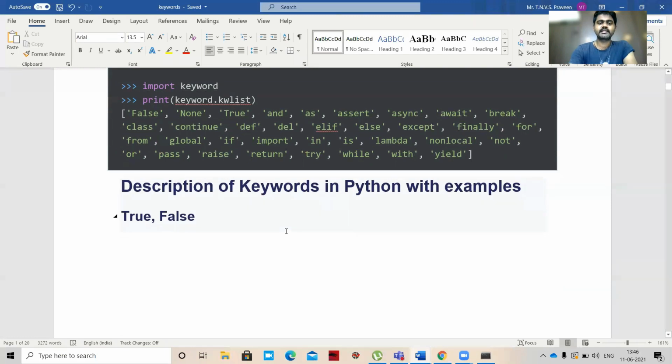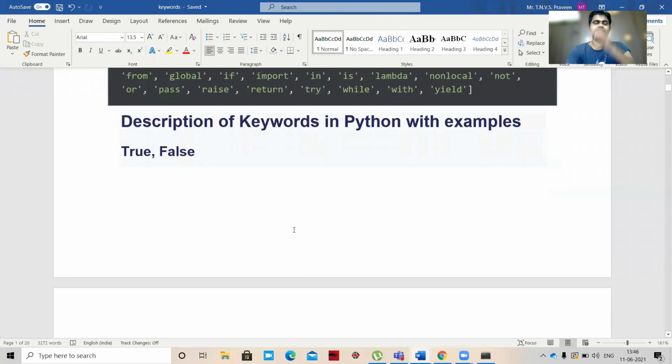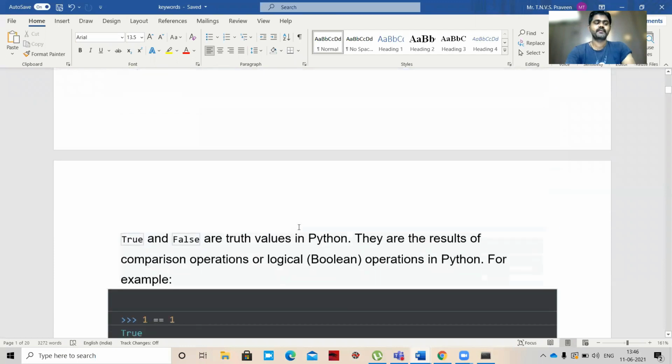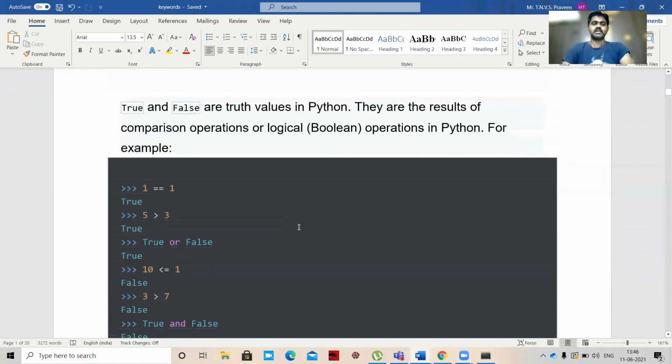Now, the description of keywords in Python with examples. Let's see, the first one is the True and False keywords. What are True and False keywords? True and False are truth values in Python. They are the result of comparison operators or logical Boolean operations in Python. For example, 1 == 1. 1 == 1 will always yield True. 5 > 3 will also always yield True.